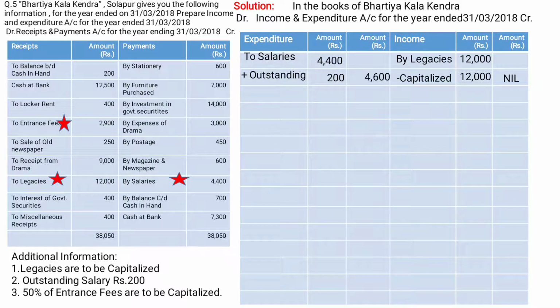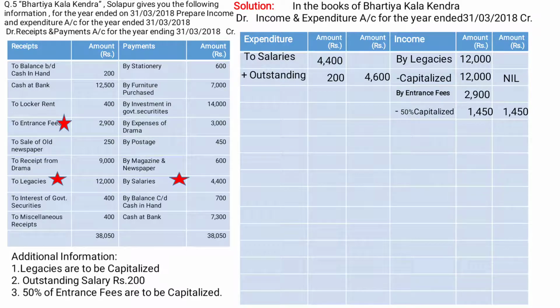See the third adjustment, 50% of entrance fees are to be capitalized. So we have to write on the income side, by entrance fees. See the amount on the receipt side, that is 2,900. Here we have to capitalize 50% of the amount. So less 50% capitalized, that is 1,450. The outer column will be 1,450. Its second effect will go to the balance sheet liability side. We have to add this 1,450 amount in capital fund. Here all the adjustments are over.